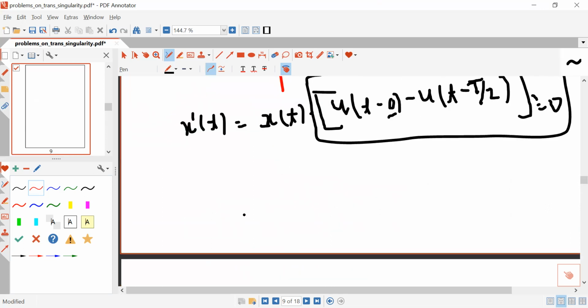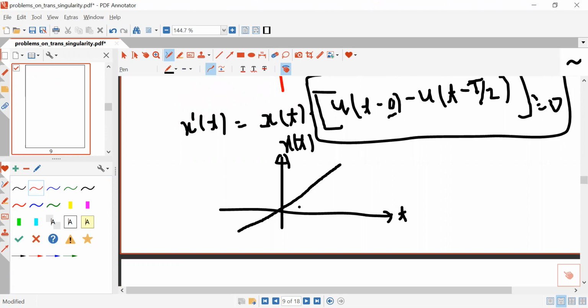Similarly, for example, this is a straight line, this is a signal, and this angle is 45 degrees. So the equation of this signal will be x(t) equal to t. But this straight line will exist between minus infinity and plus infinity.